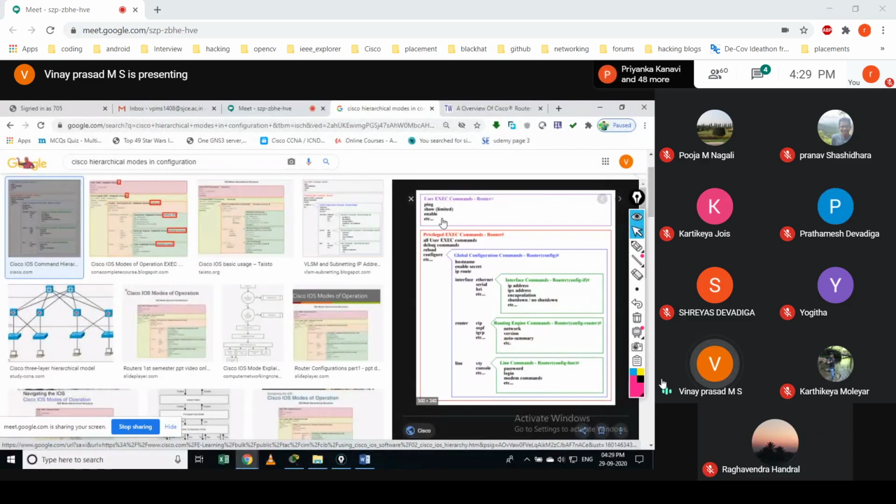How could you come to know whether you are in user mode, global mode or privilege mode? You would see this arrow mark, right? This is the greater than symbol, this is hash, and this is router configure. I will show you here itself.